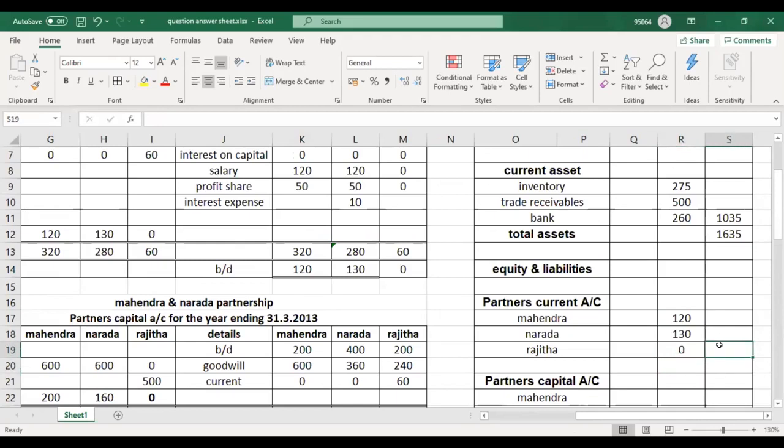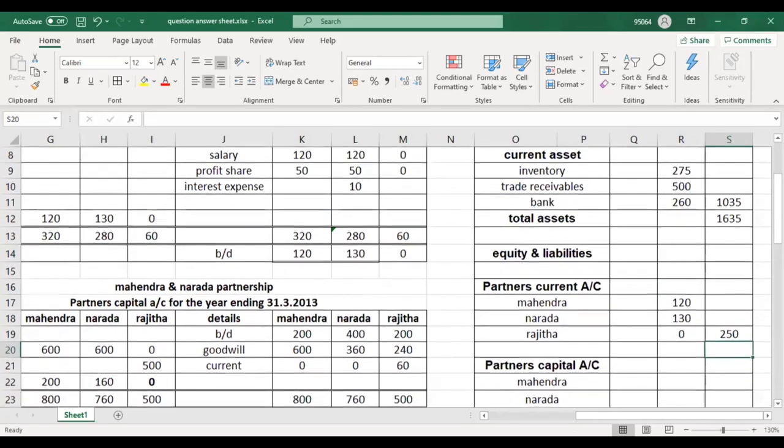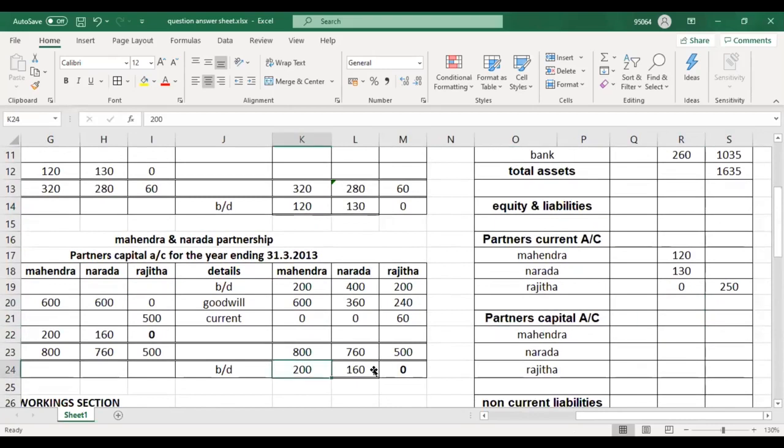So the total of partner's current account is 250. And then the partner's capital account closing balance is 200 for Mahendra and 160 for Narada, for Rajita 0. So the total is 360.